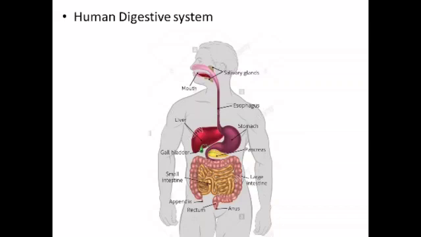The small intestine in man is the site of complete digestion of carbohydrates, proteins, and fats. The small intestine receives the secretion from the liver and pancreas. The liver secretes bile, which is a greenish yellow liquid and normally stored in the gallbladder.